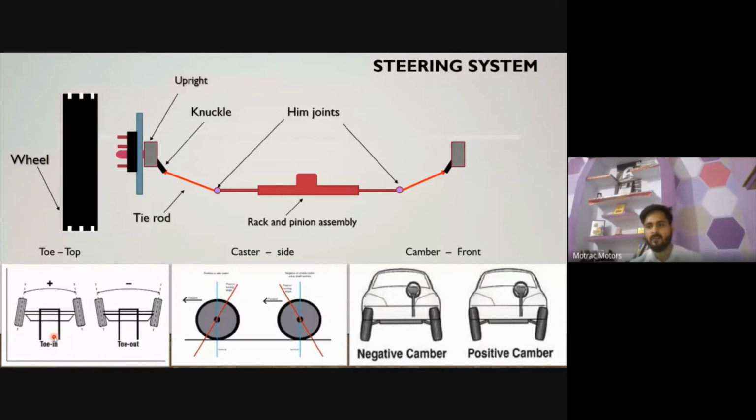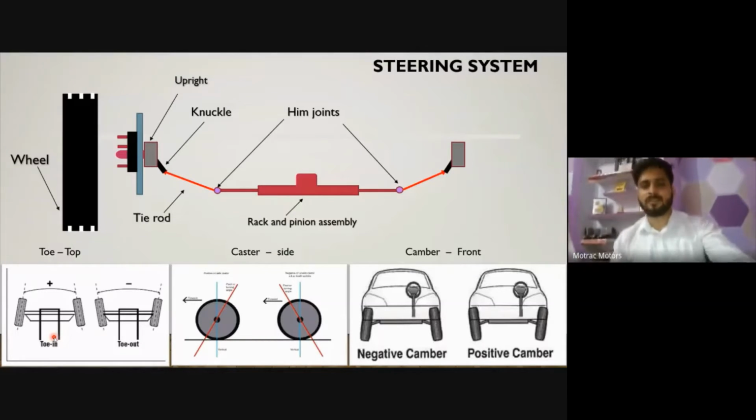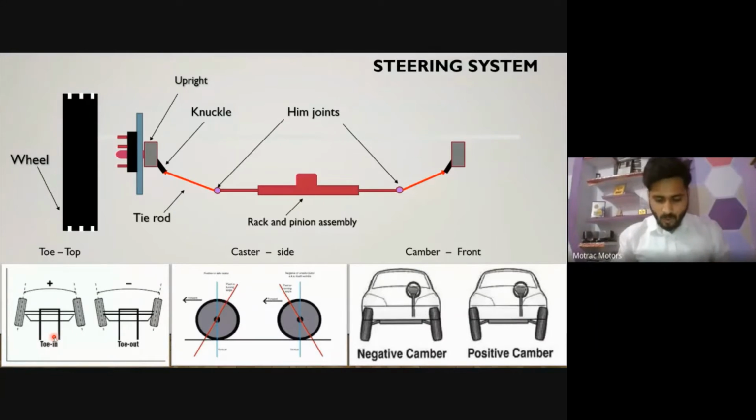If you are seeing my video, just suppose you are seeing from the top side, and your vehicle is going this way. So the front part is going inside and the back part is going outside. This is called toe in, and vice versa is the negative, toe out. If the front part is going outside and the rear part of the wheels is going inside, that is called toe out.